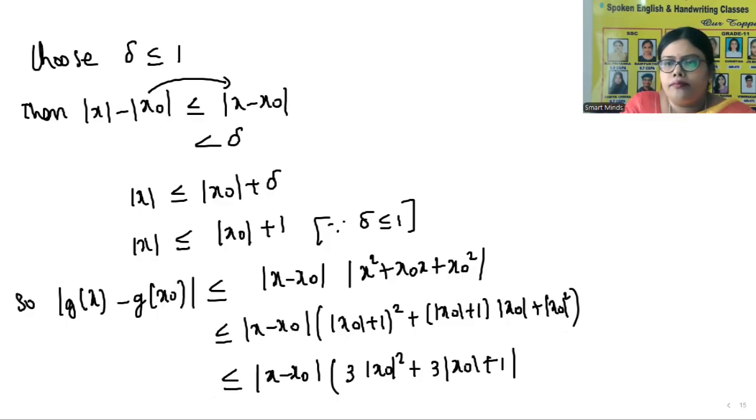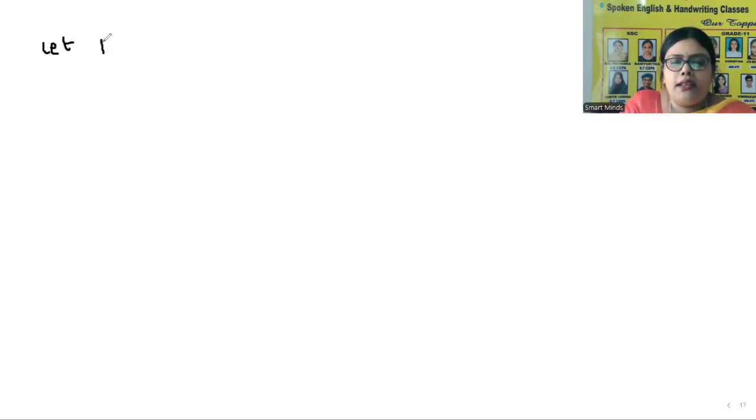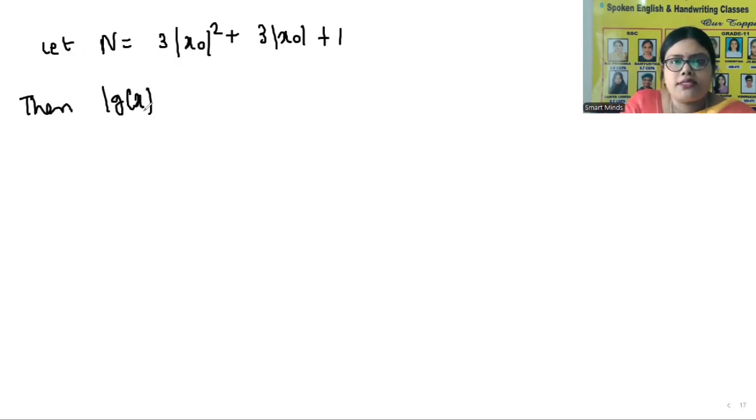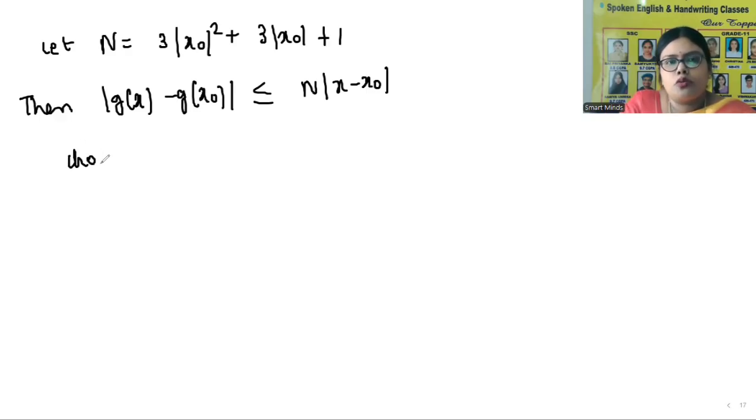Now, let's say n is equal to 3 mod x naught square plus 3 mod x naught plus 1. Then mod g of x minus g of x naught is less than or equal to n mod x minus x naught. So choose delta equal to minimum of 1 comma epsilon by n.